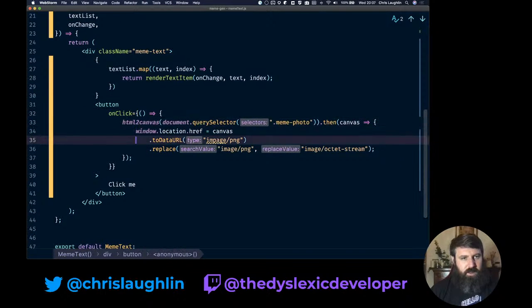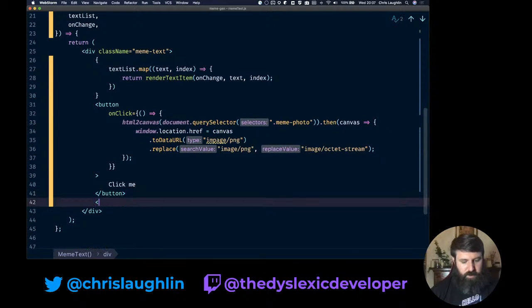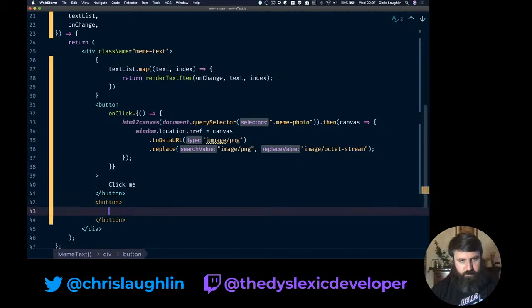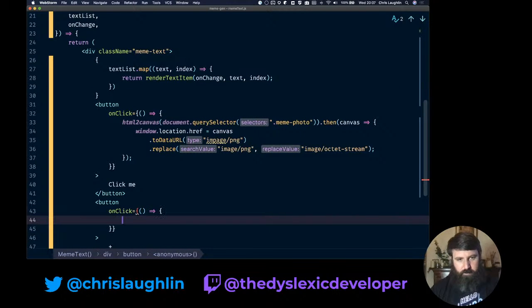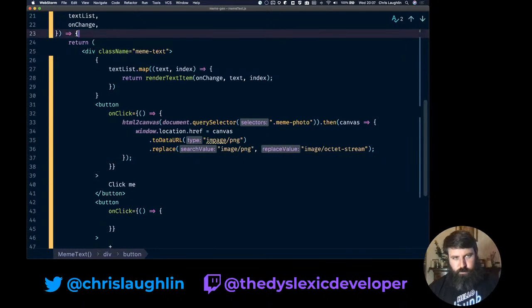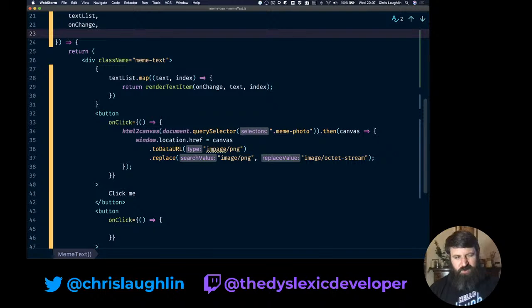So after my plus button, I want to have another button. It's going to have a plus symbol. And on click is where it will get interesting. So I want to add an item to my list. So on click, and then use the on change. No, actually I'm going to probably just create another function. Reusing the on change would be a bit of a nightmare.